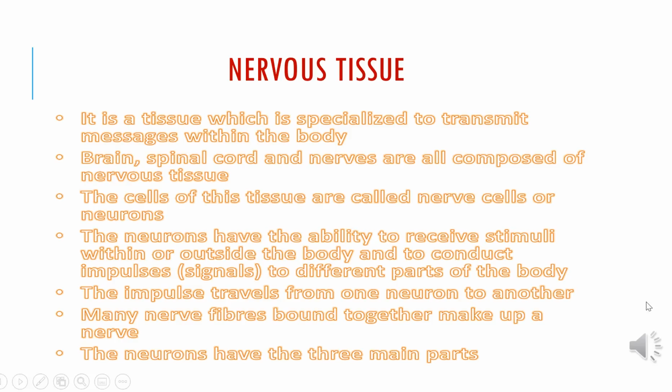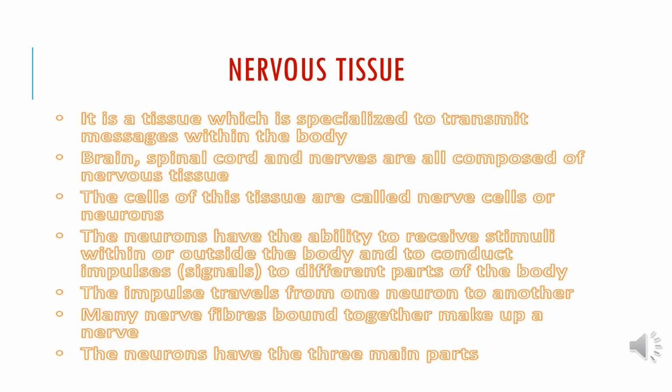This is the fourth type of animal tissue, called neural tissue or nervous tissue. The special properties of cells of nervous tissue are excitability and conductivity. Excitability is the ability to initiate a nerve impulse in response to stimuli. Stimuli are basically changes outside and inside the body. Conductivity means the ability to transmit a nerve impulse. The reaction is called response. The response may be a sensation such as pain or some activity such as muscle contraction or glandular secretion.